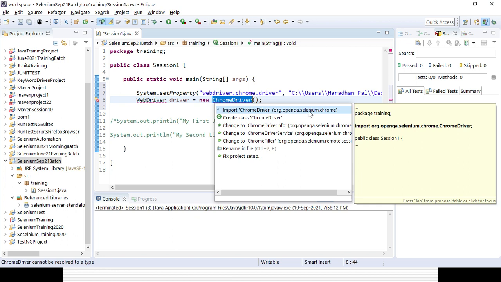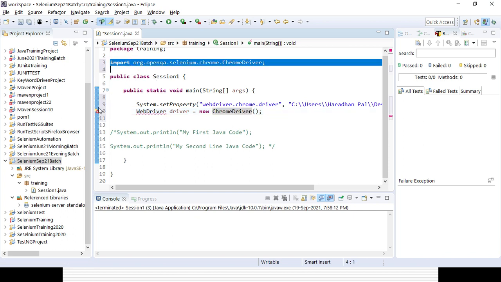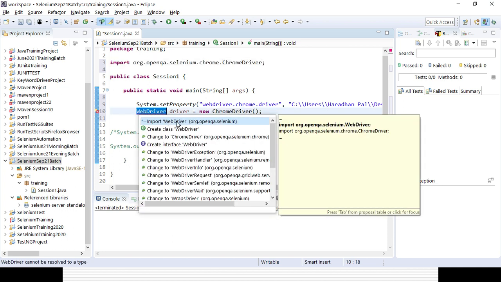Sometimes the interviewer asks that question. So now you need to import WebDriver, which is an interface. Please remember that WebDriver is an interface, whereas ChromeDriver, IEDriver or GeckoDriver is a class. What is the difference between class and interface? I will let you know in the upcoming session. No need to worry. For an interface, you cannot directly create an object or instance, but for a class, you can directly create an object or instance. For WebDriver, we cannot directly create an object, and that is the reason we are creating a class object or instance.